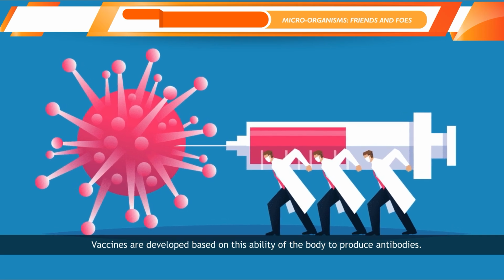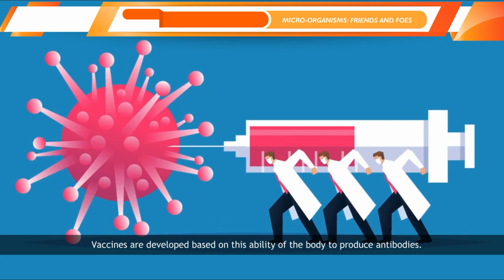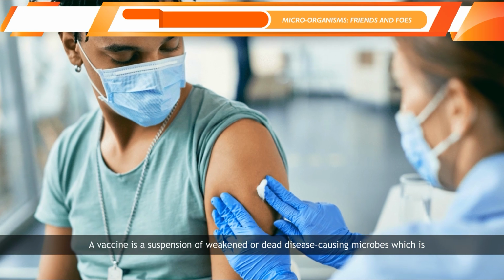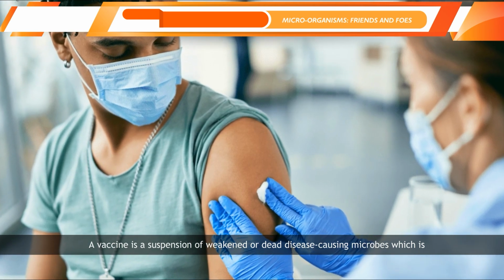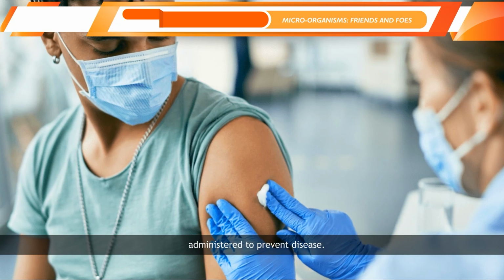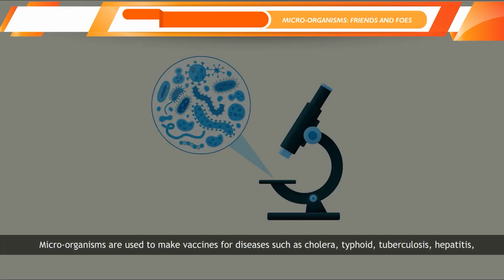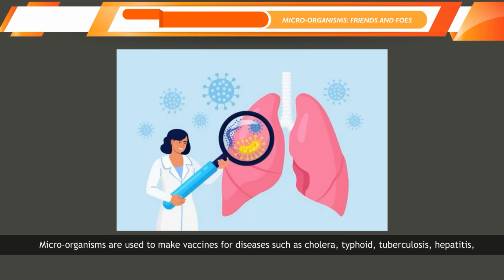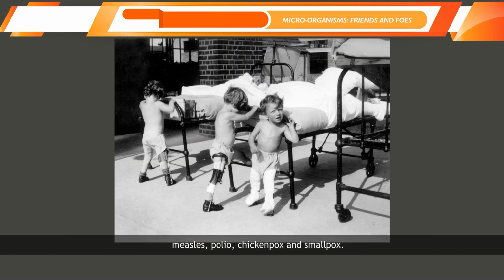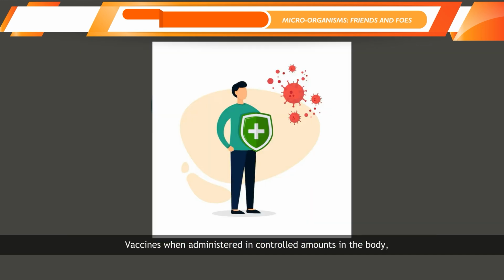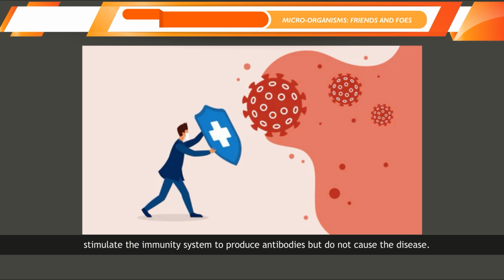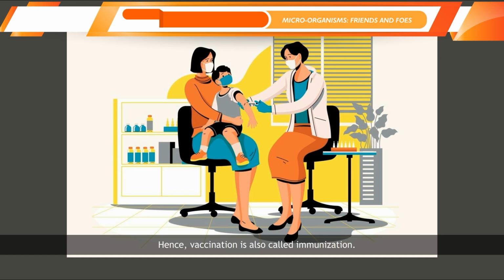Vaccines are developed based on this ability of the body to produce antibodies. A vaccine is a suspension of weakened or dead disease-causing microbes which is administered to prevent disease. Microorganisms are used to make vaccines for diseases such as cholera, typhoid, tuberculosis, hepatitis, measles, polio, chickenpox, and smallpox. Vaccines, when administered in controlled amounts in the body, stimulate the immune system to produce antibodies but do not cause the disease. Hence, vaccination is also called immunization.